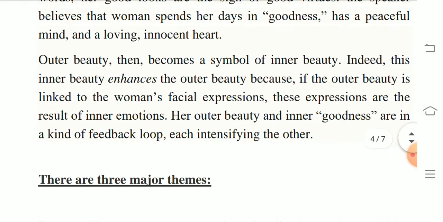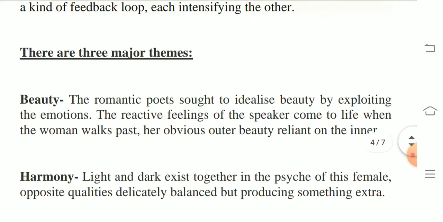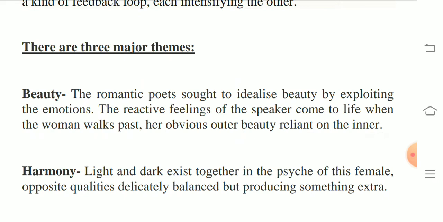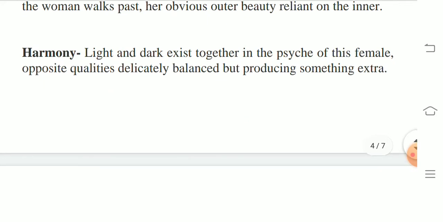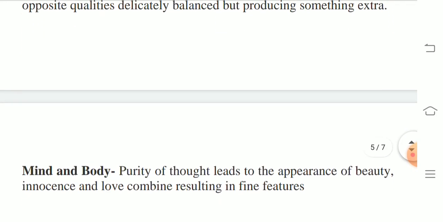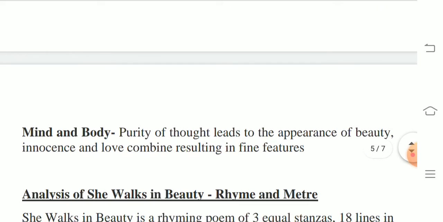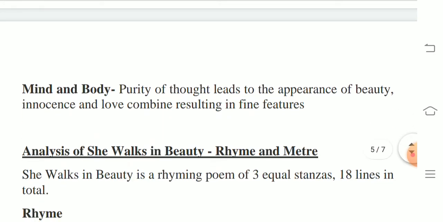Here I would like to discuss the three major themes that are used in the poem by the poet. Beauty. The romantic poet sought to idealize beauty by exploiting the emotions. The reactive feelings of the speaker come to life when a woman walks past. Her obvious outer beauty is reliant on the inner. Harmony. Light and dark exist together in the psyche of this female. Opposite qualities which are delicately balanced but producing something extra. Mind and body. Purity of thoughts leads to the appearance of beauty, innocence, and love combined, resulting in the fine features.